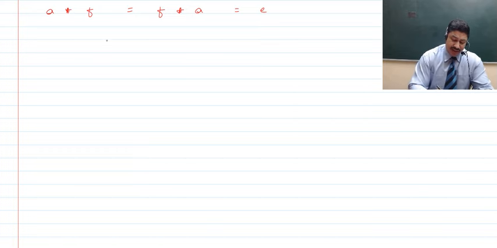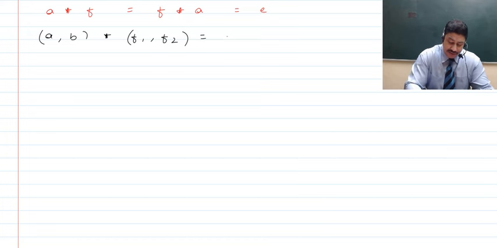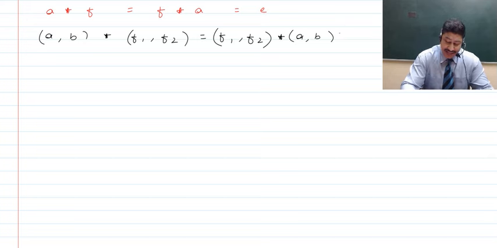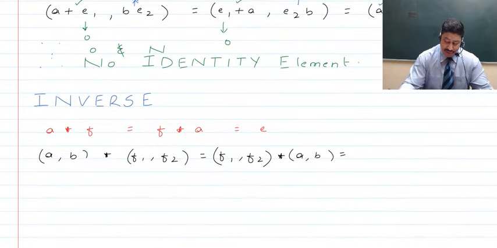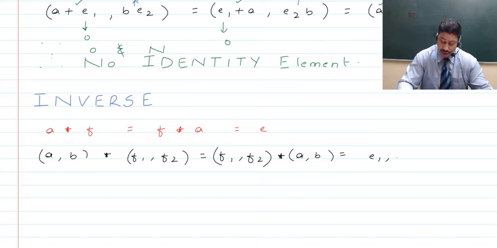Now guys, with regards to this operation, we have the ordered pair A comma B, and if we are to perform a binary operation with the inverse of this ordered pair, which has to be some F1 comma F2, then obviously A comma B binary operation F1 comma F2 should be equal to F1 comma F2 binary operation A comma B, and this should give you the identity element, which, like we discussed in the last case, is E1 comma E2.